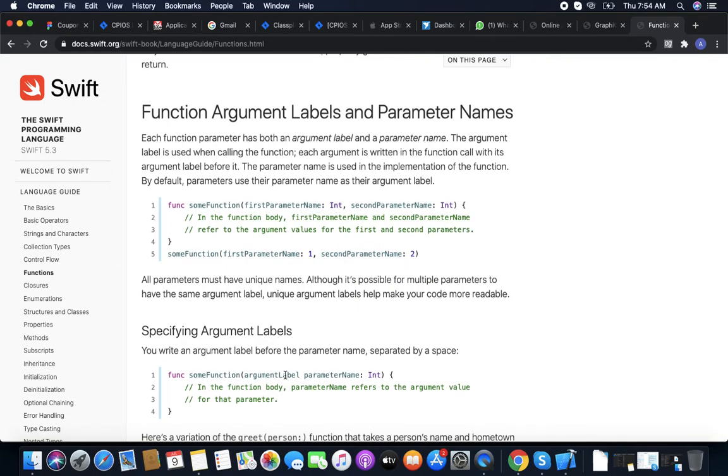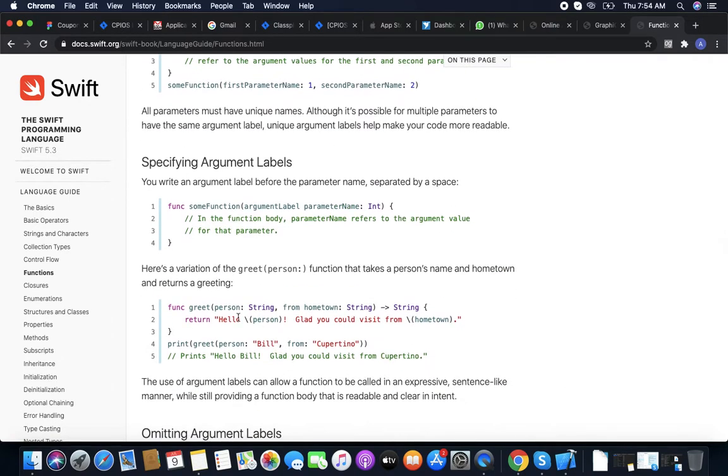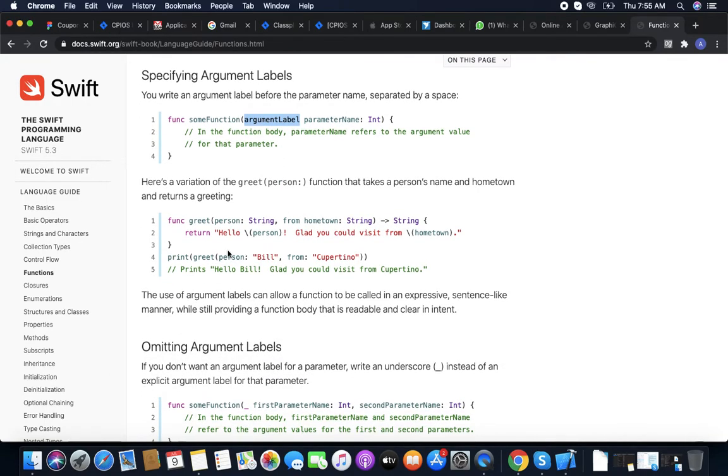Function argument label. To specify a label on the argument, we can do it like this. We have a function with an argument label and a parameter name. In the parameter we can provide a label so the user sees the argument label, not the parameter name. Like with this, we are greeting a person from his hometown. The parameter names are person and hometown, but hometown has the argument label from. So when you call the function, it will be greet person Bill, from the location of the hometown.